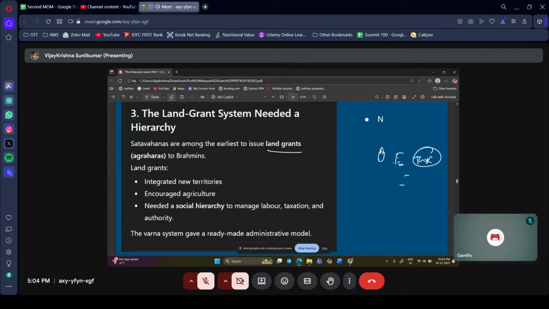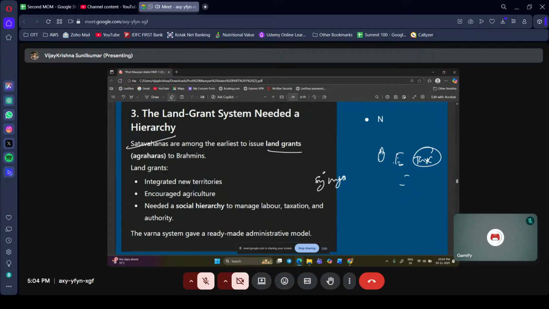This thing continues till the Mansabdari and Jagirdari system of the Mughals. So we can trace the starting of land grants from the Satavahanas.